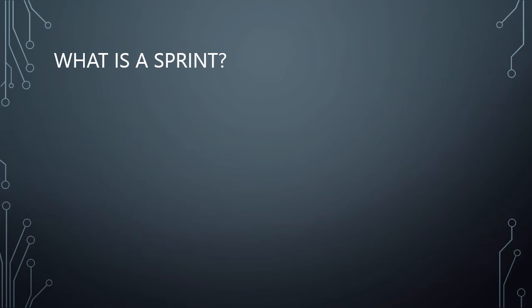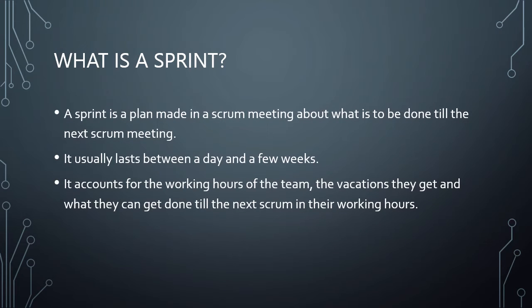What is a sprint? A sprint is a plan made in a Scrum meeting about what is to be done till the next Scrum meeting. It usually lasts between a day and a few weeks. It accounts for the working hours of the team, the vacations they get and what they can get done till the next Scrum in their working hours.